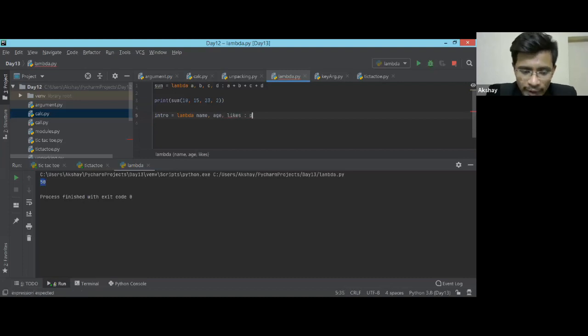And here I'm going to print. This is only one statement; I can write only one statement over here. You can't write multiple statements.